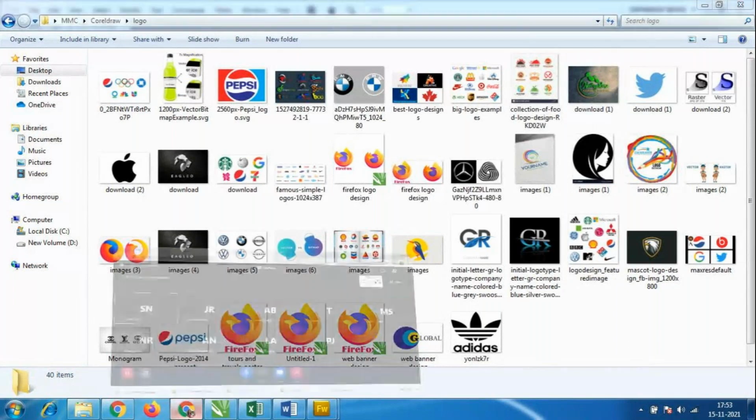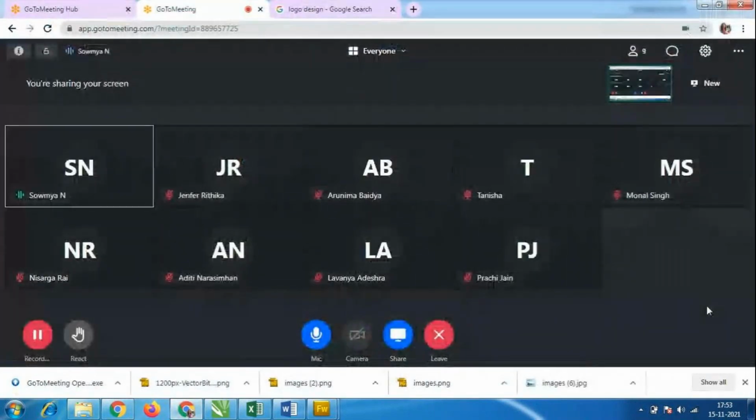So CorelDRAW is everywhere. Even on cosmetics and medicines, you can see the stickers. If you see the stickers, only then will we get to know the expiry date, when it was launched, and what the contents are.